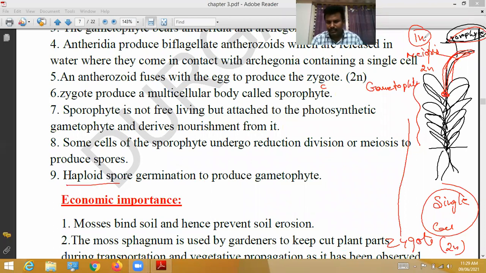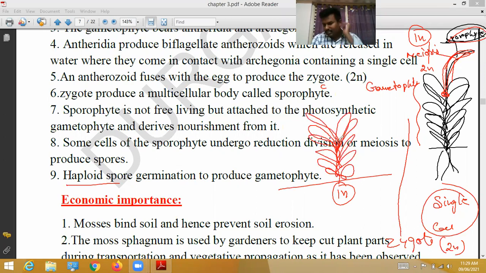The haploid spores germinate in the ground and again produce the gametophyte structure. On this gametophyte, after fertilization, again a sporophyte is formed. This is the life cycle of bryophytes.